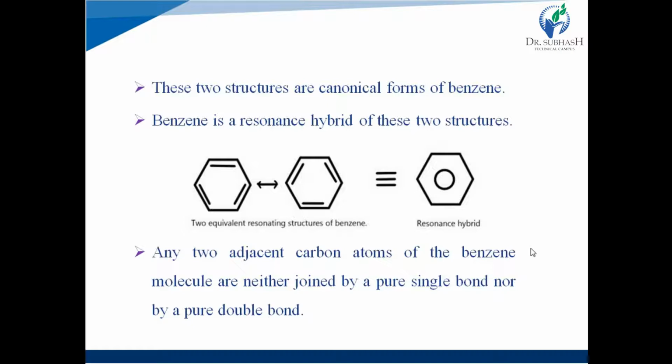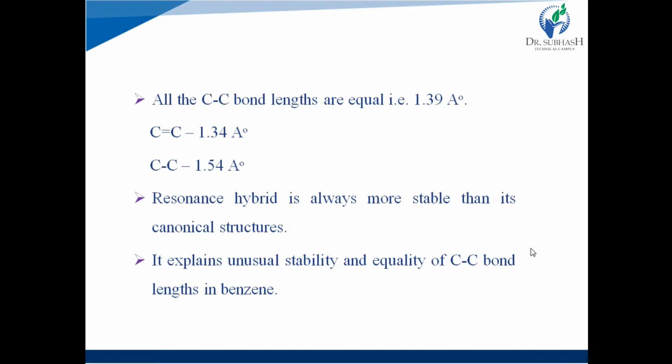Here it explained that carbon atoms of benzene molecule are neither joined by a pure single bond nor by a pure double bond. All the carbon-carbon bond lengths are equal, that is 1.39 angstrom, which lies between single bond length and double bond length. Carbon-carbon double bond length is 1.34 angstrom and carbon-carbon single bond length is 1.54 angstrom.